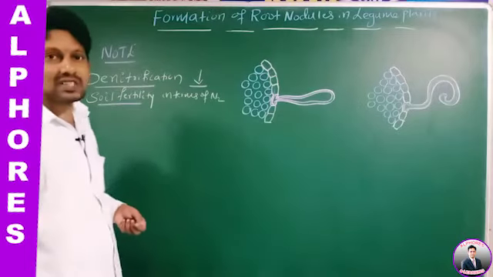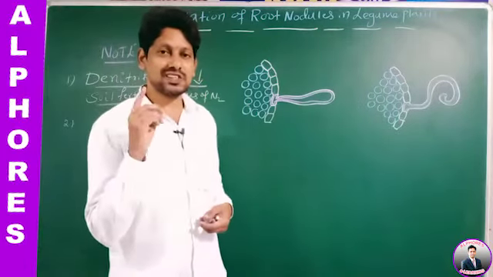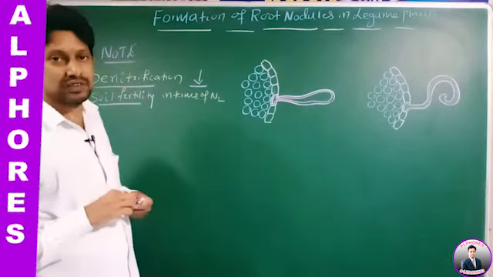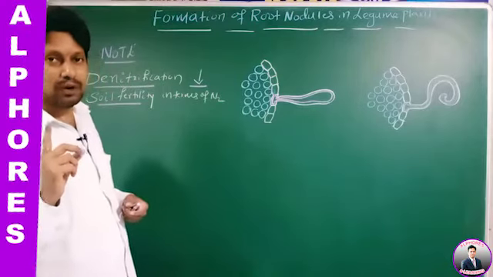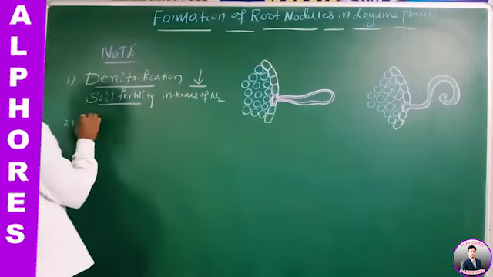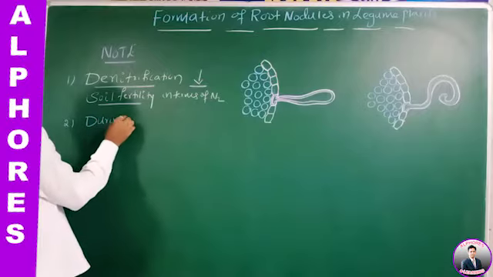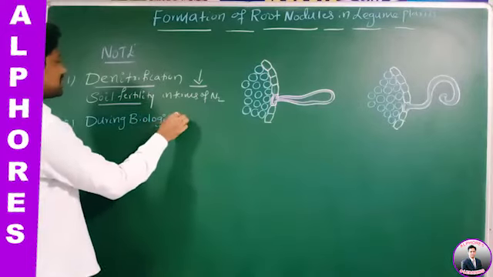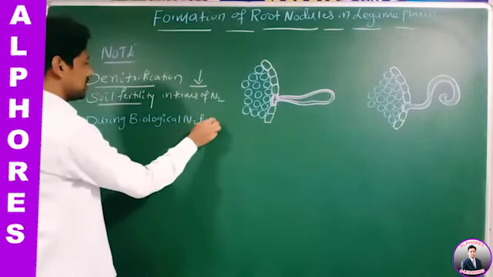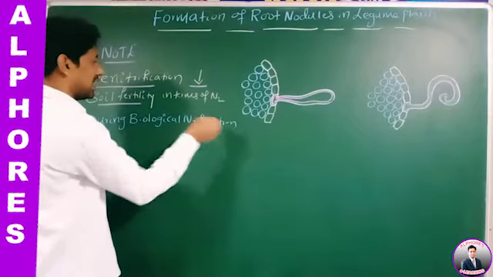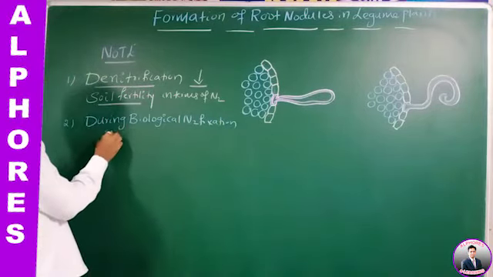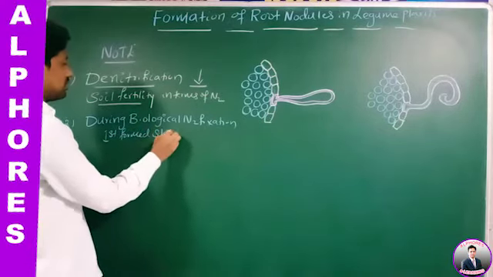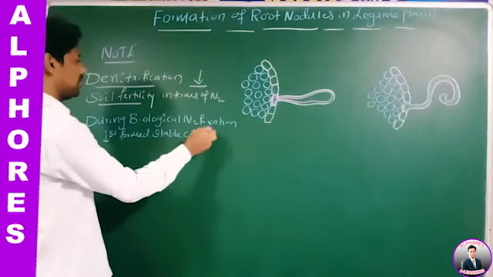During biological nitrogen fixation, the first formed stable product is ammonia. During biological nitrogen fixation, the first formed stable compound is what?